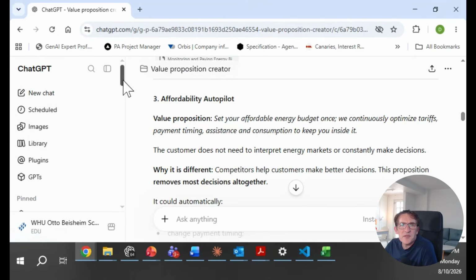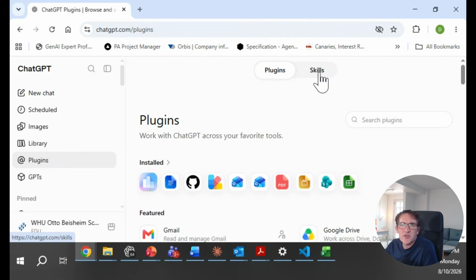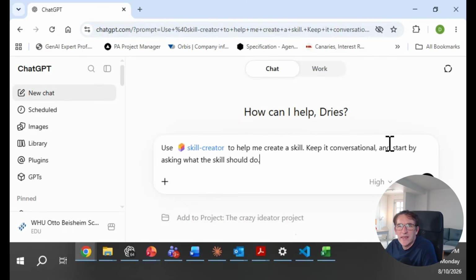If you want to build skills in ChatGPT nowadays, you have to go here to plugins. Then you have to click here on skills. Then you can press this plus sign and create with chat. And then you can simply create a skill by describing what kind of skill you want.